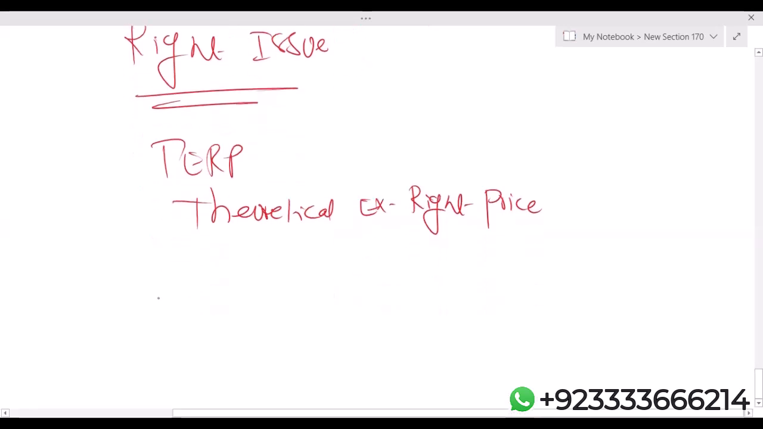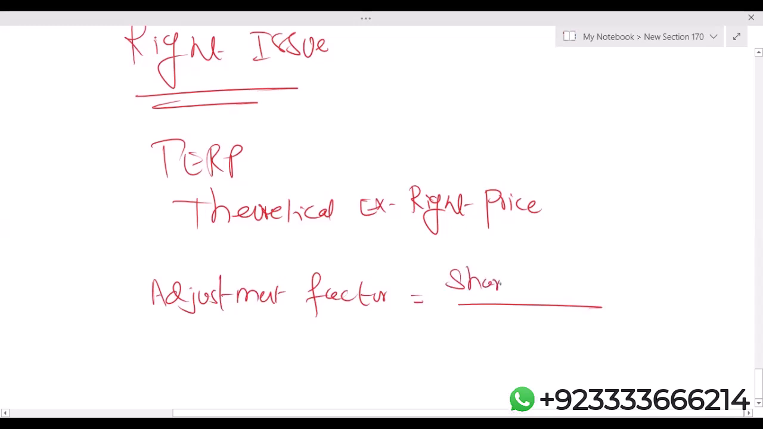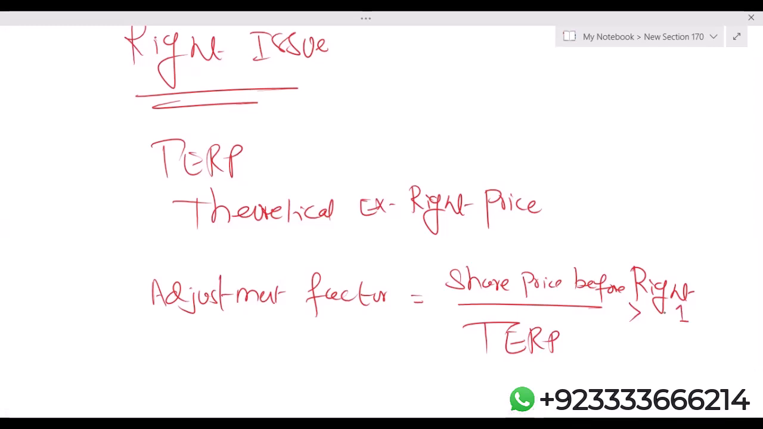How do we calculate the adjustment factor in case of a right issue? Adjustment factor: we'll take share price before right, divide by theoretical ex-right price, and mathematically the answer must be greater than 1. Because share price before right will be more than theoretical ex-right price. Theoretical ex-right price means share price after the right issue, and that will always be lower than the share price before right.